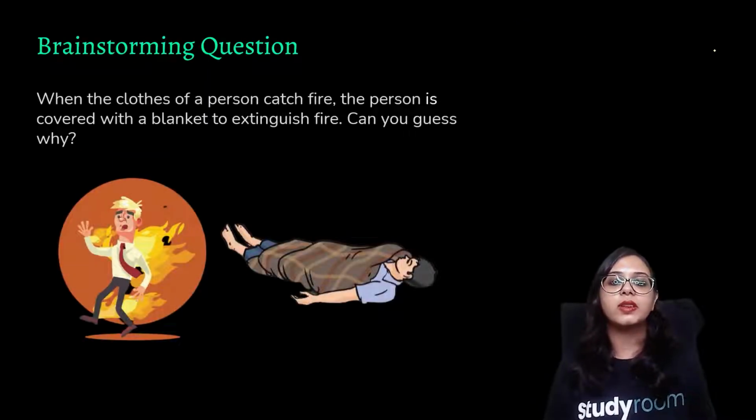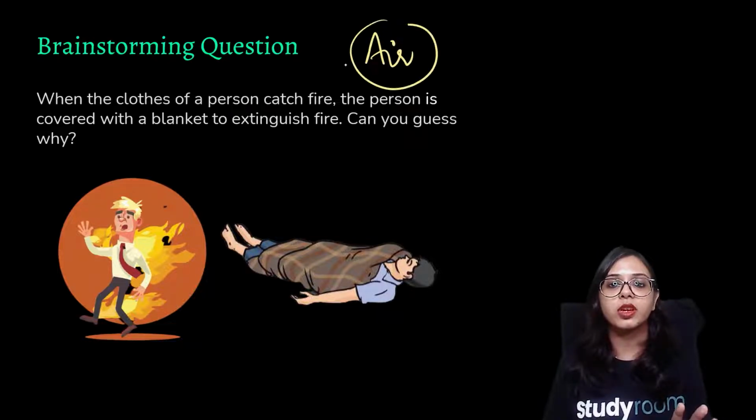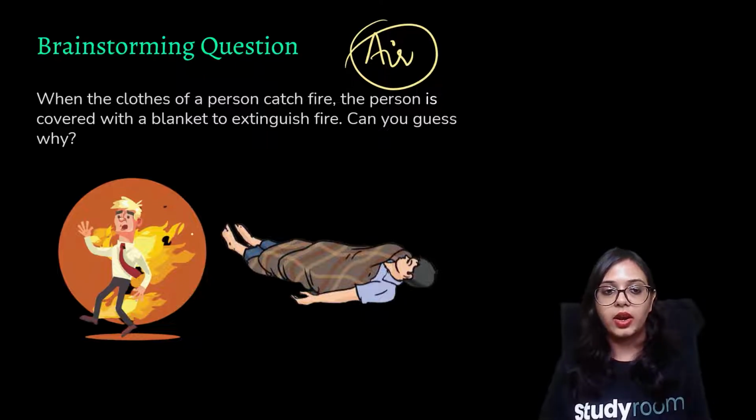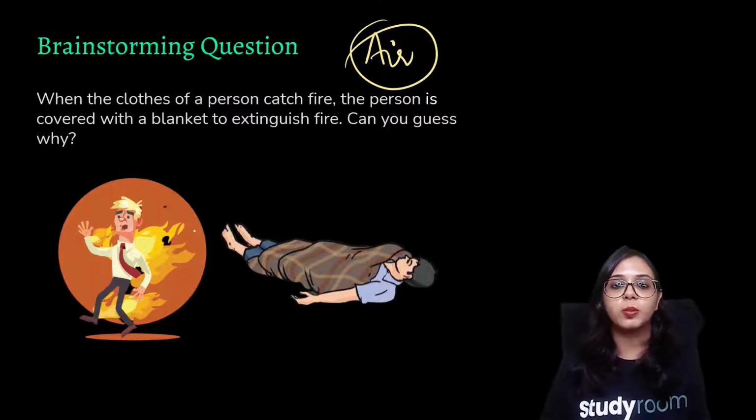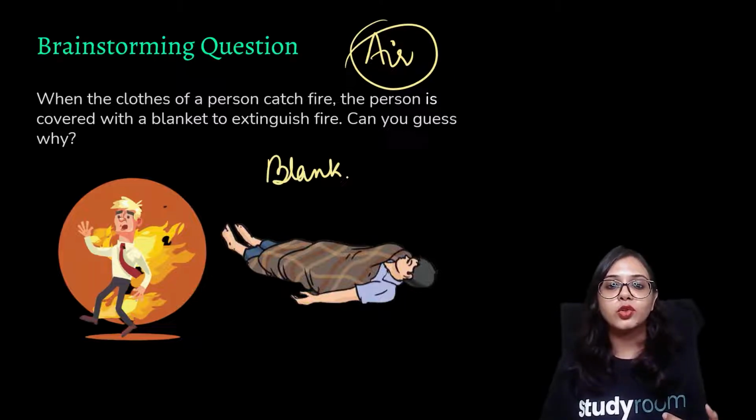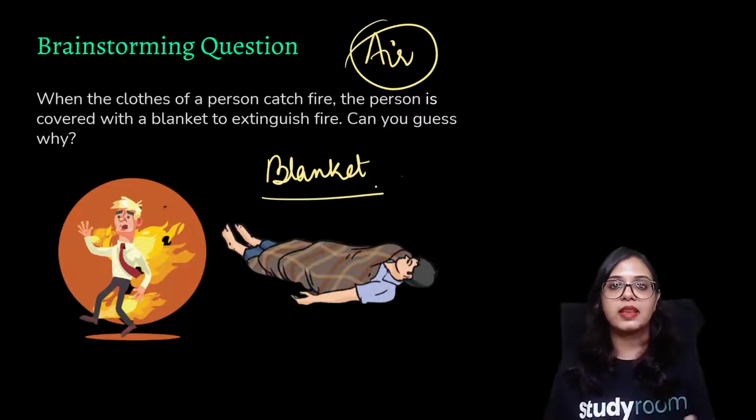When the clothes of a person catch fire, the person is covered with a blanket. Do you know why? Because you know now that air is the prerequisite for combustion, right? So if a person's clothes are burning, and if you immediately cover that person with a blanket, you're basically using this blanket to stop the contact of the fire with air. So you're basically using that blanket as a covering source, as a protecting source.